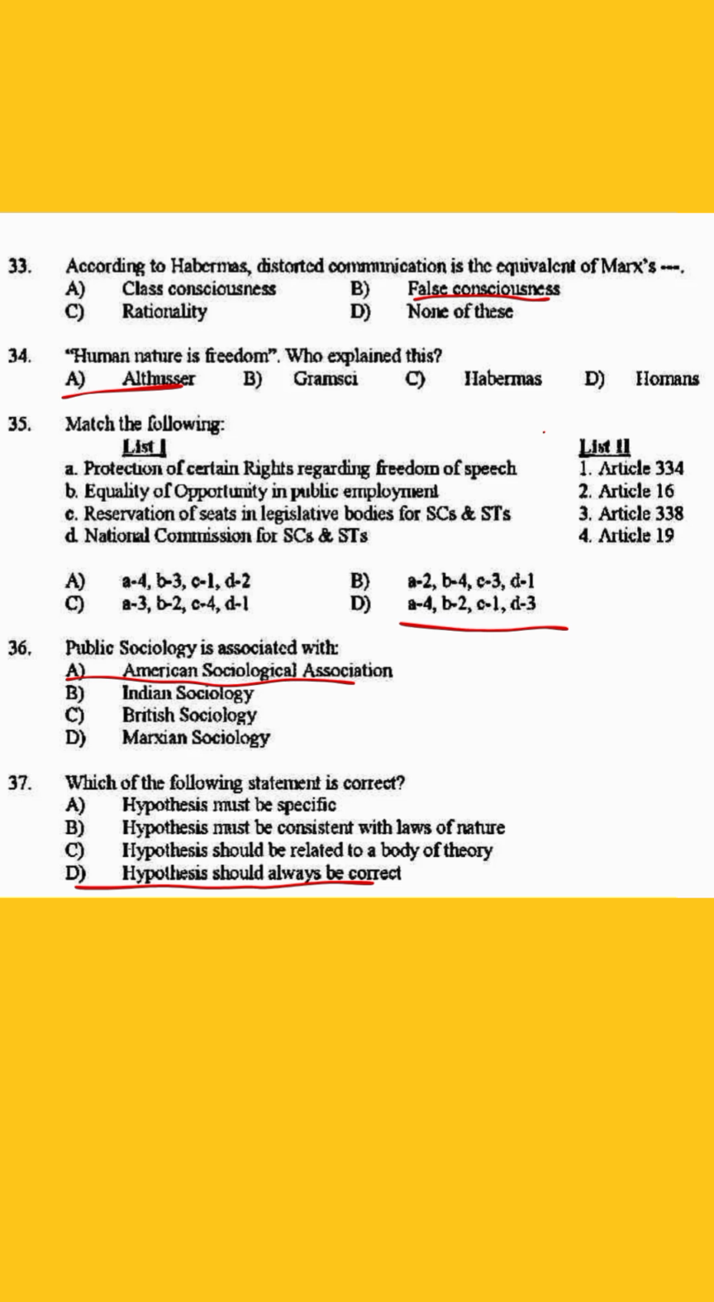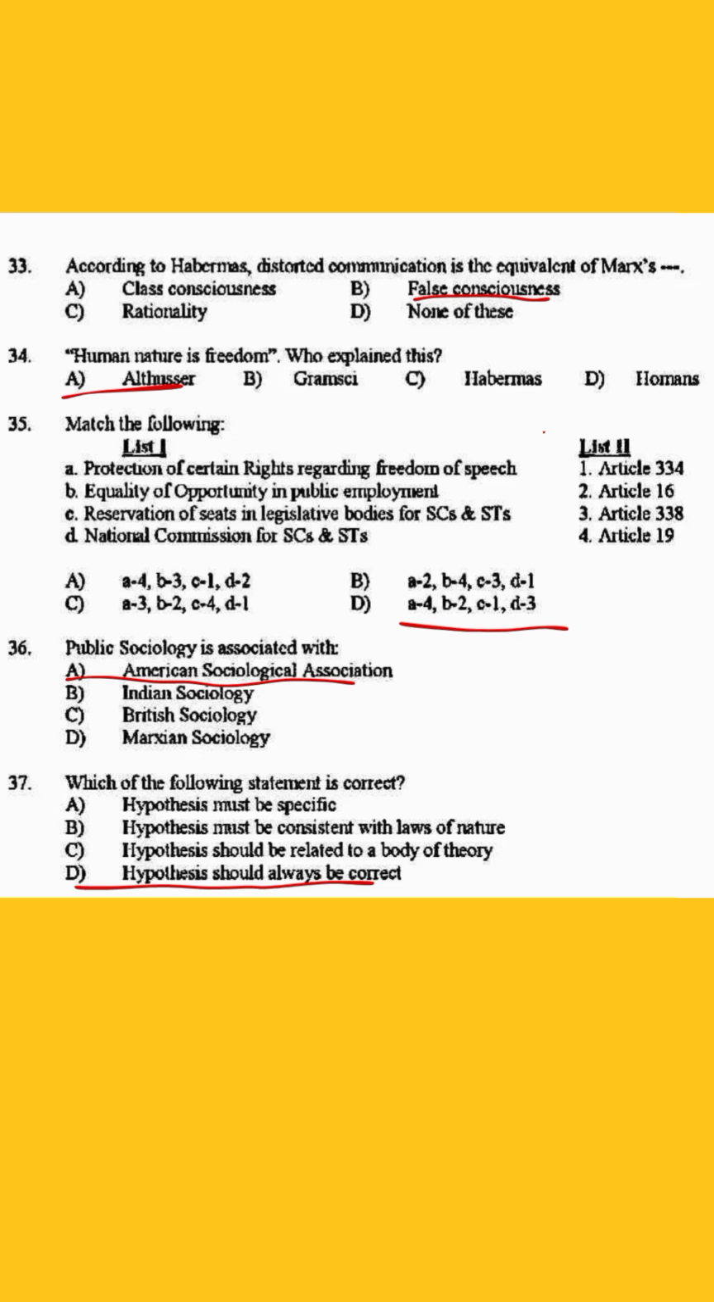35. Match the following. The answer is option D. A. Protection of certain rights regarding freedom of speech, Article 19. B. Equality of opportunity in public employment, Article 16. C. Reservation of seats in legislative bodies for SCs and STs, Article 334. D. National Commission for SCs and STs, Article 338.